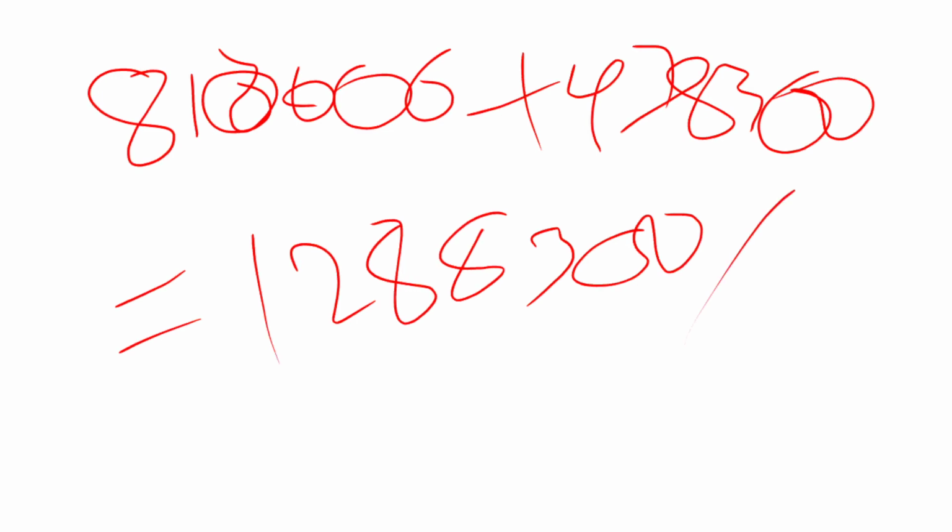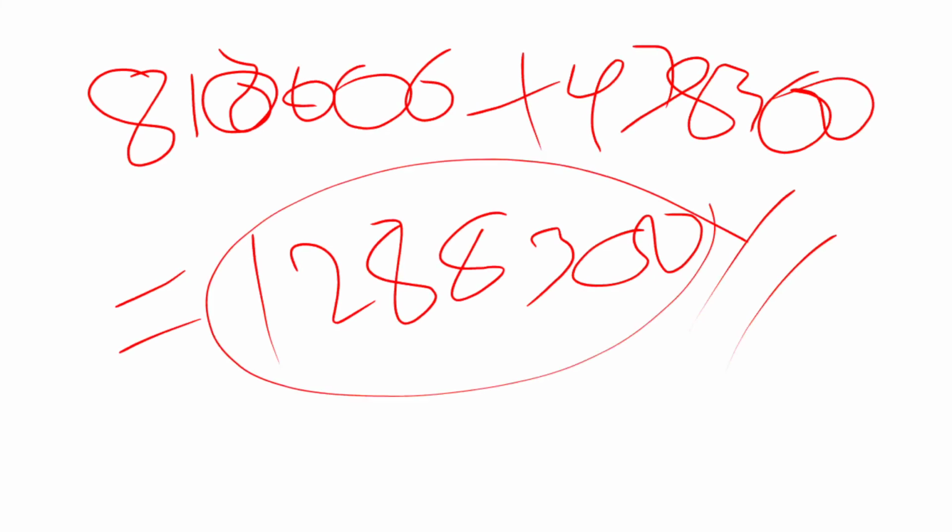First of all we calculated taxable income on the tax liability. Of the 12 lakhs, the first 10 lakhs gives 1 lakh 12,500, and the remaining 2 lakhs 88,300 we multiplied by 30%.